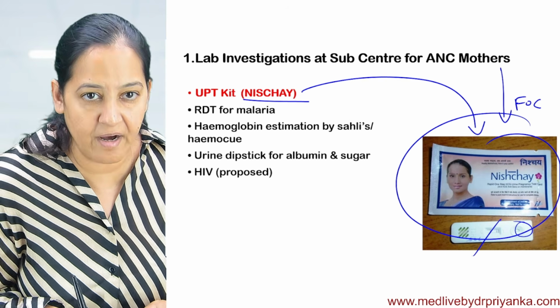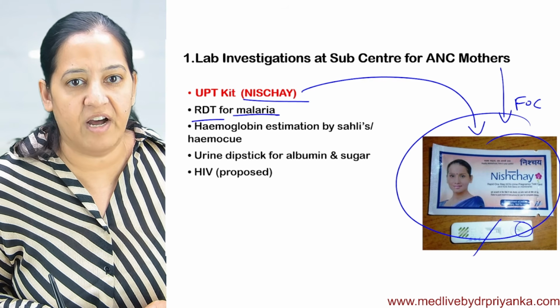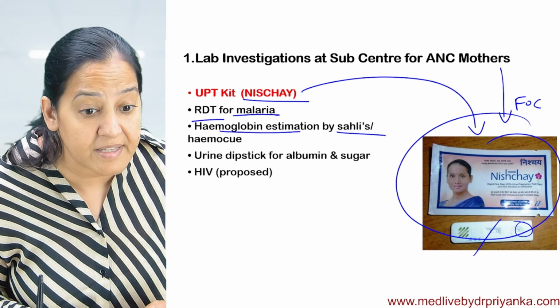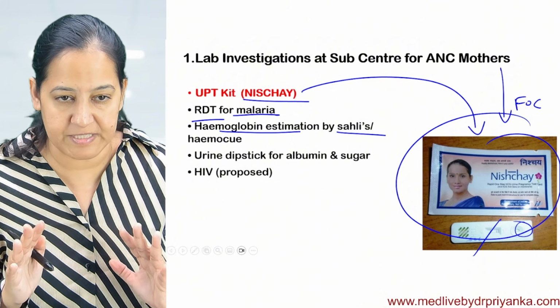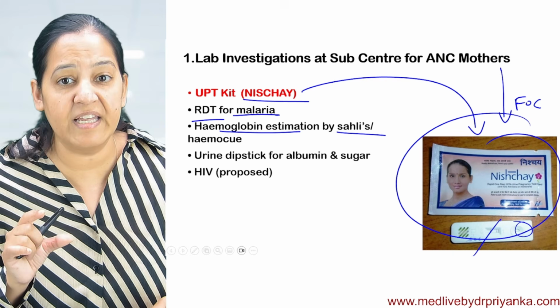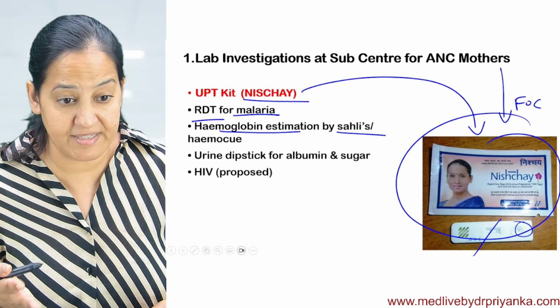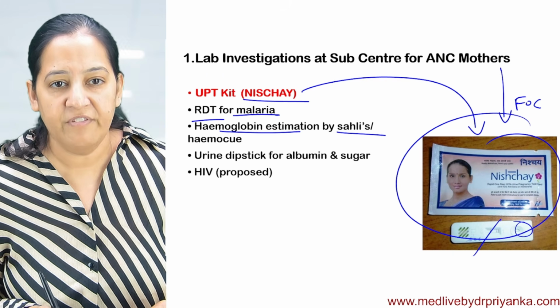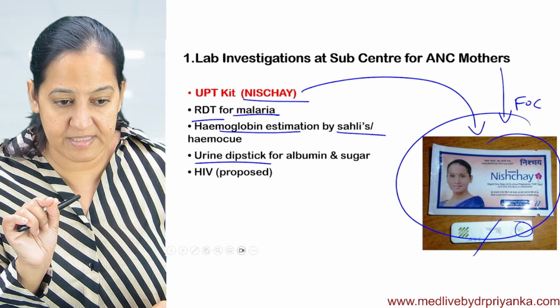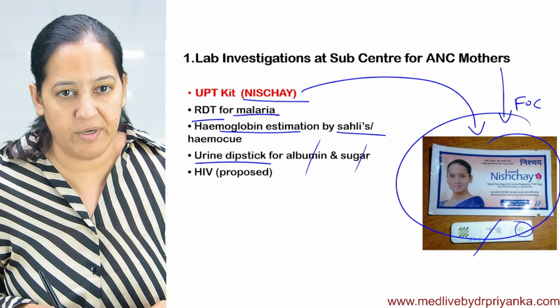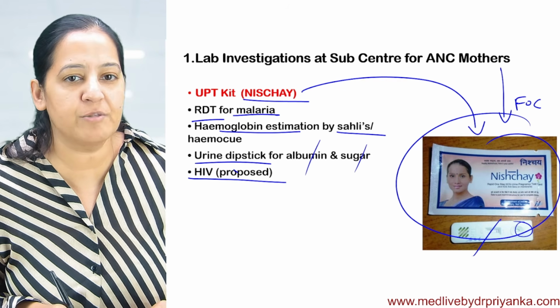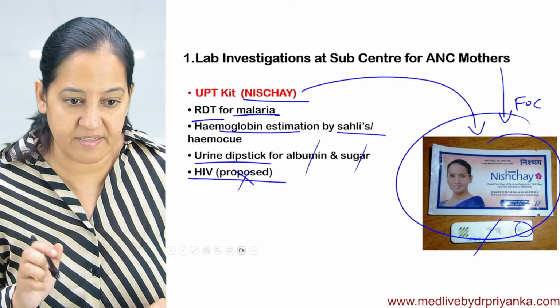After that, malaria confirmation by RDT. Then hemoglobin estimation via Sahli's hemoglobinometer. We don't have counters at the sub-center, we have the simple Sahli's hemoglobinometer. I guess everyone knows what Sahli's hemoglobinometer is. We have the urine strips. Have you seen the urine strips? They are for protein and sugar estimation. And HIV. HIV is proposed. It is not yet present at the sub-center.